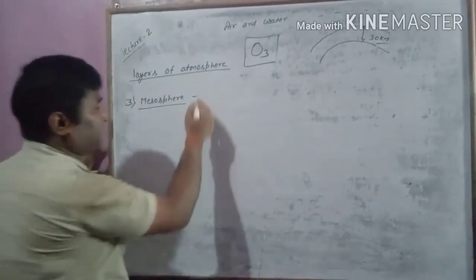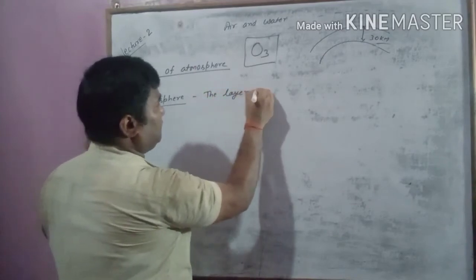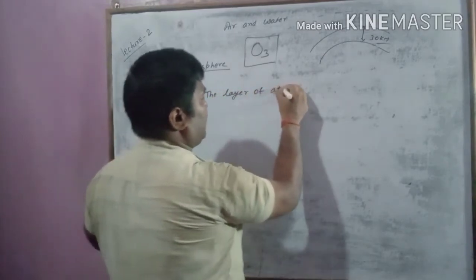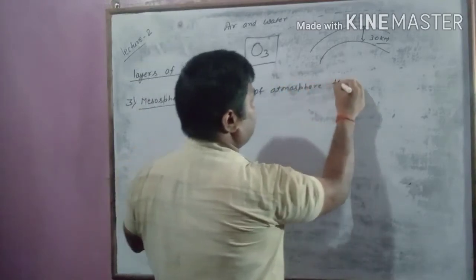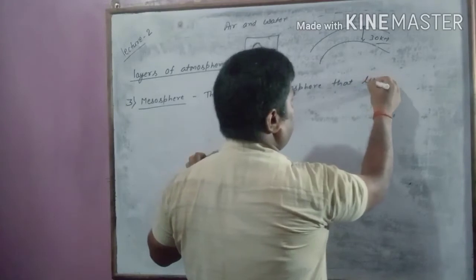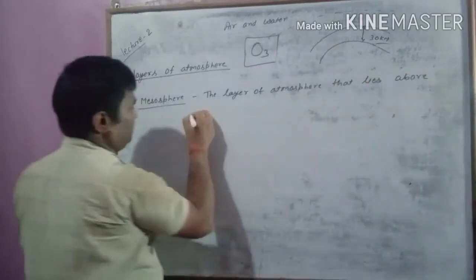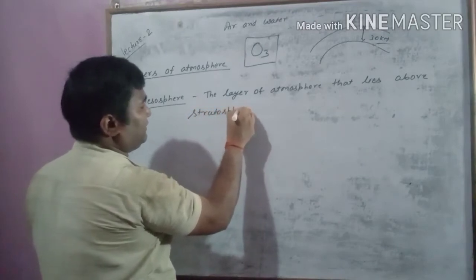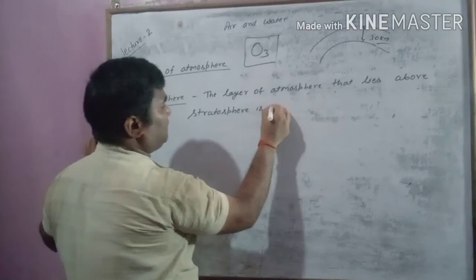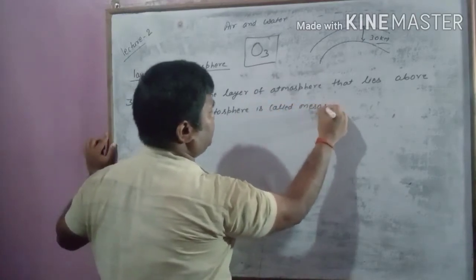So troposphere done, stratosphere done. Next is mesosphere. The layer of atmosphere that lies above stratosphere is called mesosphere.